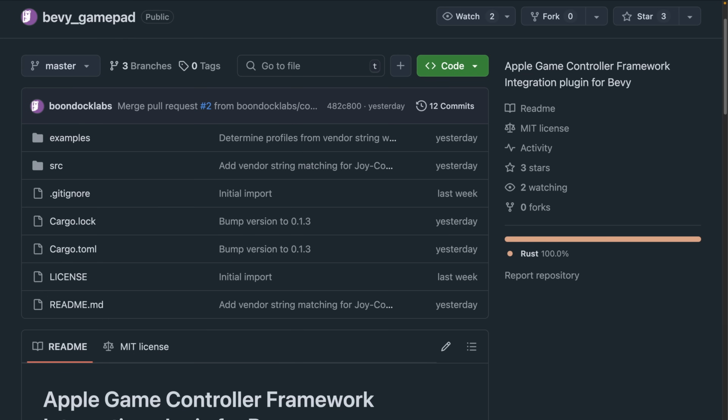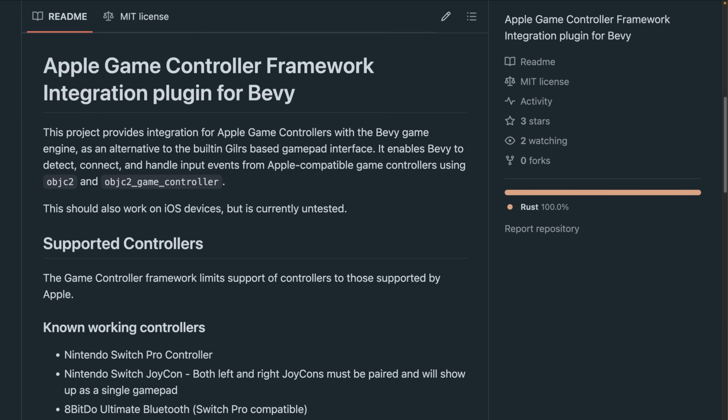And finally, we've got Bevy Gamepad, which replaces GilRs with the Apple Game Controller framework on macOS and iOS. This can be useful if you want to support Switch Pro controllers and 8BitDo Switch compatible controllers.